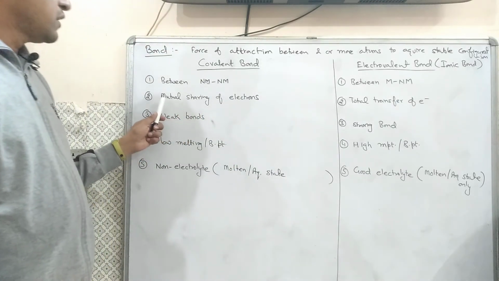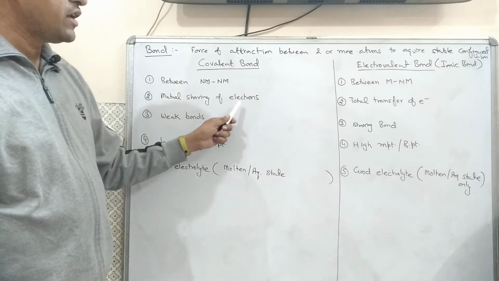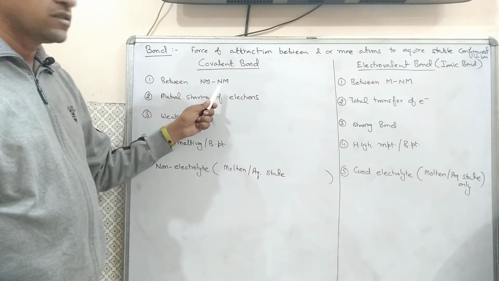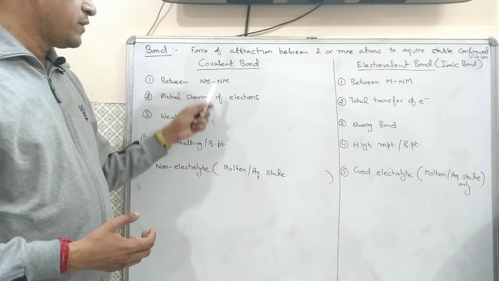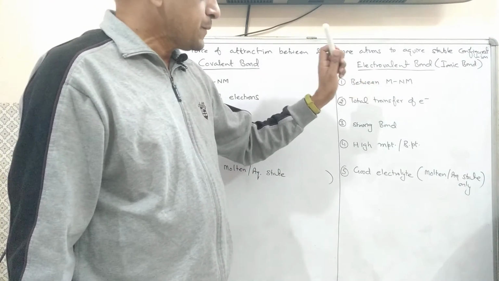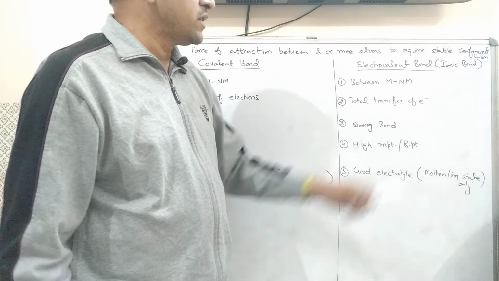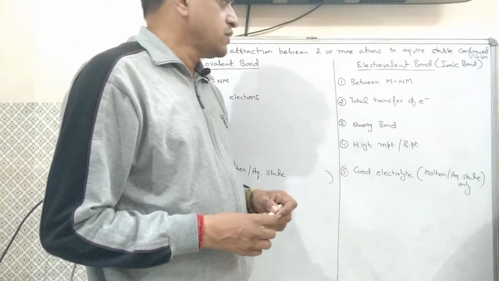Now, second one, covalent bond is always formed because of the mutual sharing of electrons, because non-metals always tend to share electrons between them. That's why covalent bond is always sharing of electrons. While ionic bond is always because of the total transfer of electrons.